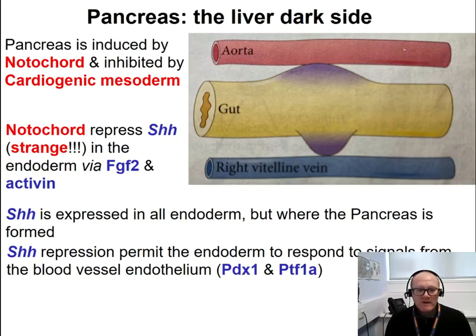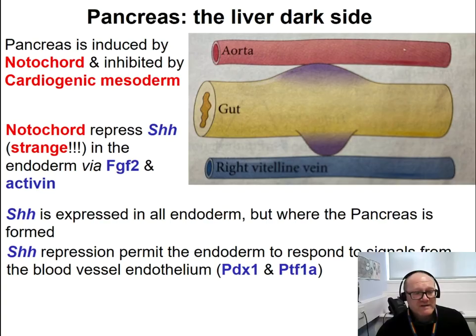So in this region, SHH is repressed, and therefore the endoderm become responsive to these signals from the blood vessel.